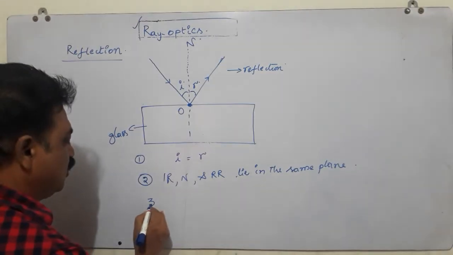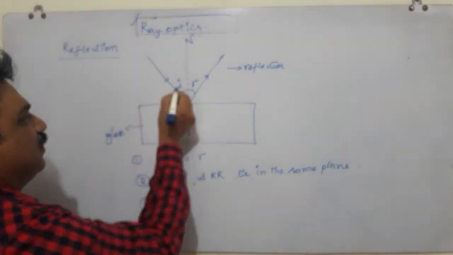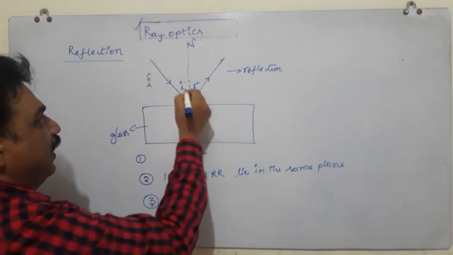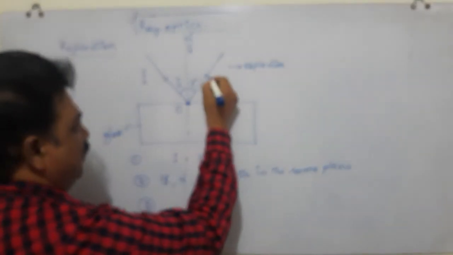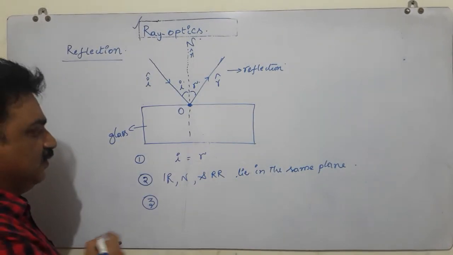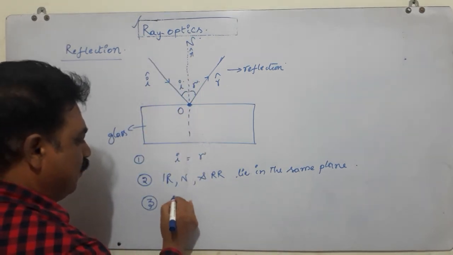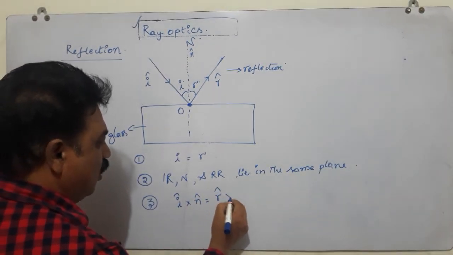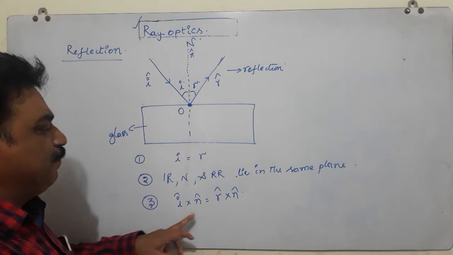And the third most important law. See, if you select a unit vector in the incident ray, that is I cap, a unit vector in the normal, that is n cap, and the unit vector in the reflected ray as r cap, then these are related as I cap cross n cap is equal to r cap cross n cap. This is a very important law.